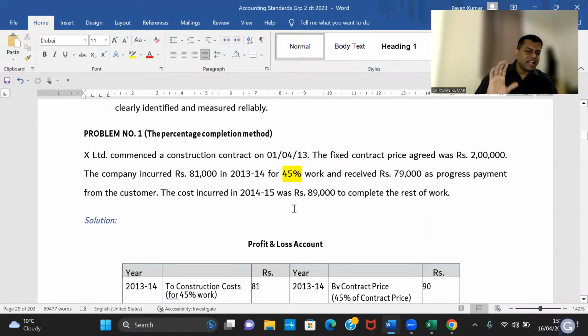Okay. AS7, comparatively a very simple standard. There are only two categories of problems given. One is in the drama of ICI: in reality, all real estate agents, contractors and builders are making money. Only in ICI drama, like an Ekta Kapoor serial, is this contractor always in loss. Why the hell is this contractor in loss?